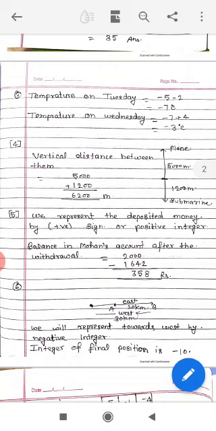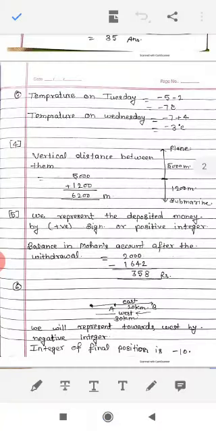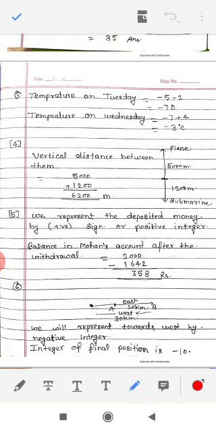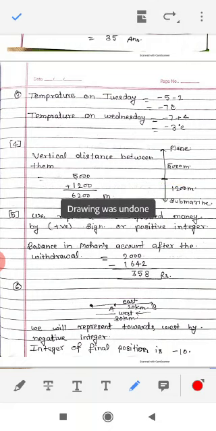In the diagram, we take a point which is sea level. Above the sea level 5000 meters and below the sea level 1200 meters. The distance between the submarine and the plane is 5000 plus 1200, equals 6200 meters.